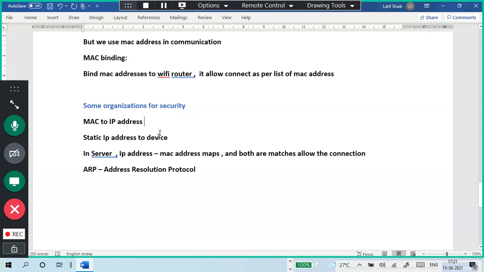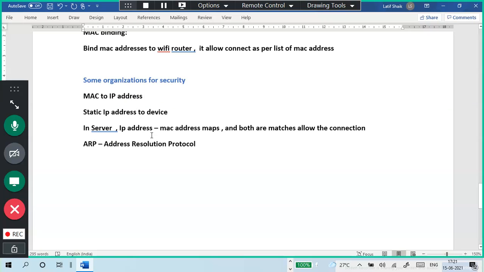They'll assign a static IP address to the devices, or a dynamic IP address also. When they are communicating with each other, to a server or a database server or anything, the main devices use ARP, meaning the system IP address and MAC address should match. Then only it will allow the connection. So how is it possible? Using the ARP protocol, Address Resolution Protocol.